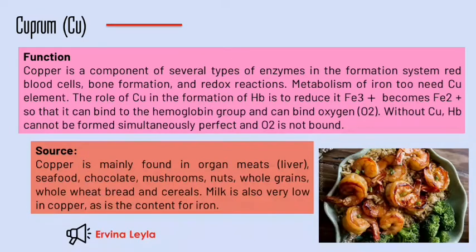Source: copper is mainly found in organ meats, liver, seafood, chocolate, mushroom, nuts, whole grains, whole wheat bread, and cereals. Milk is also very low in copper, as it is for iron.